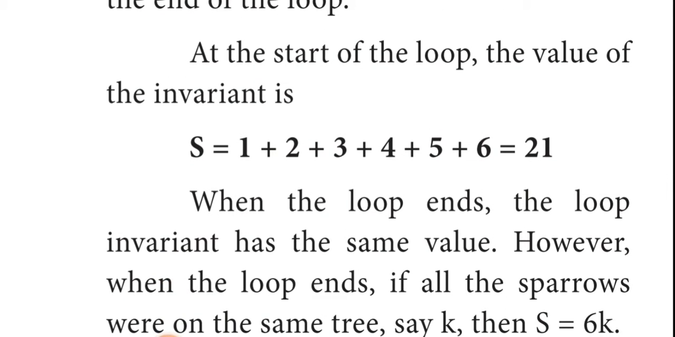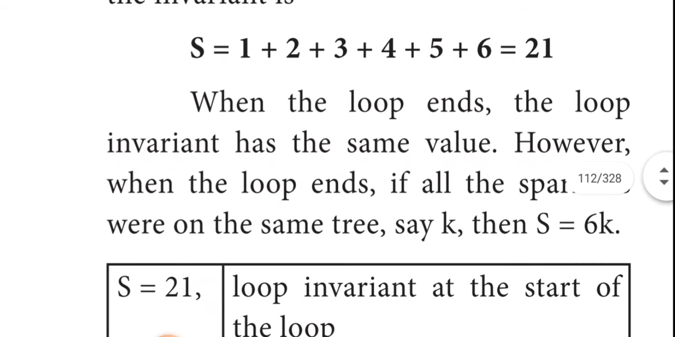So we just add 1 plus 2 plus 3 plus 4 plus 5 plus 6. So totally what we get? We get the value 21. When the loop ends, the loop invariant has the same value. So after the tree-planting process is over, after that also we are getting the same sum 21, which means that the loop is known as a loop invariant.